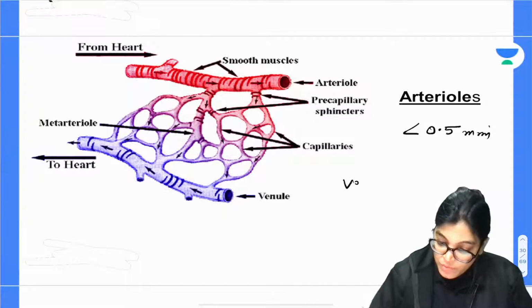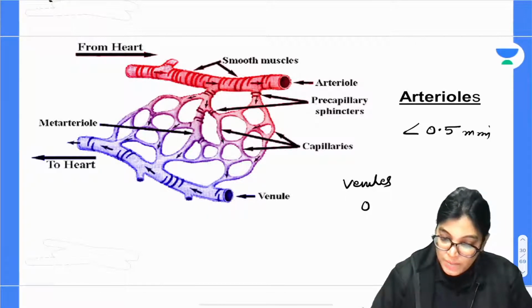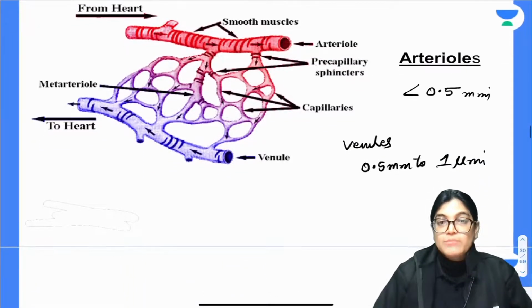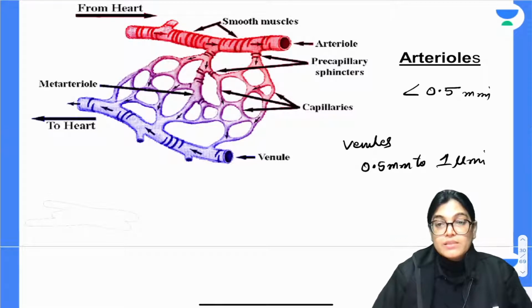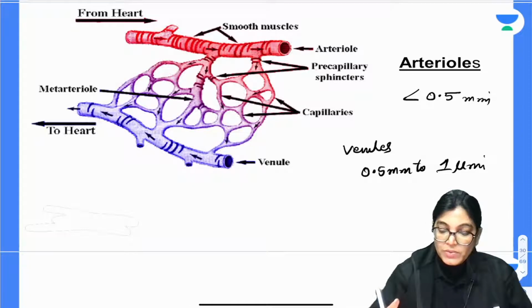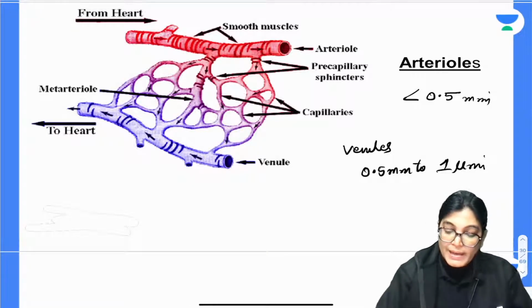If we talk about venule dimensions, venules are approximately 0.5 mm in diameter down to about 1 micrometer. This is the dimension of its lumen. And you can also see the blood is exchanged between arterioles and venules via capillaries.